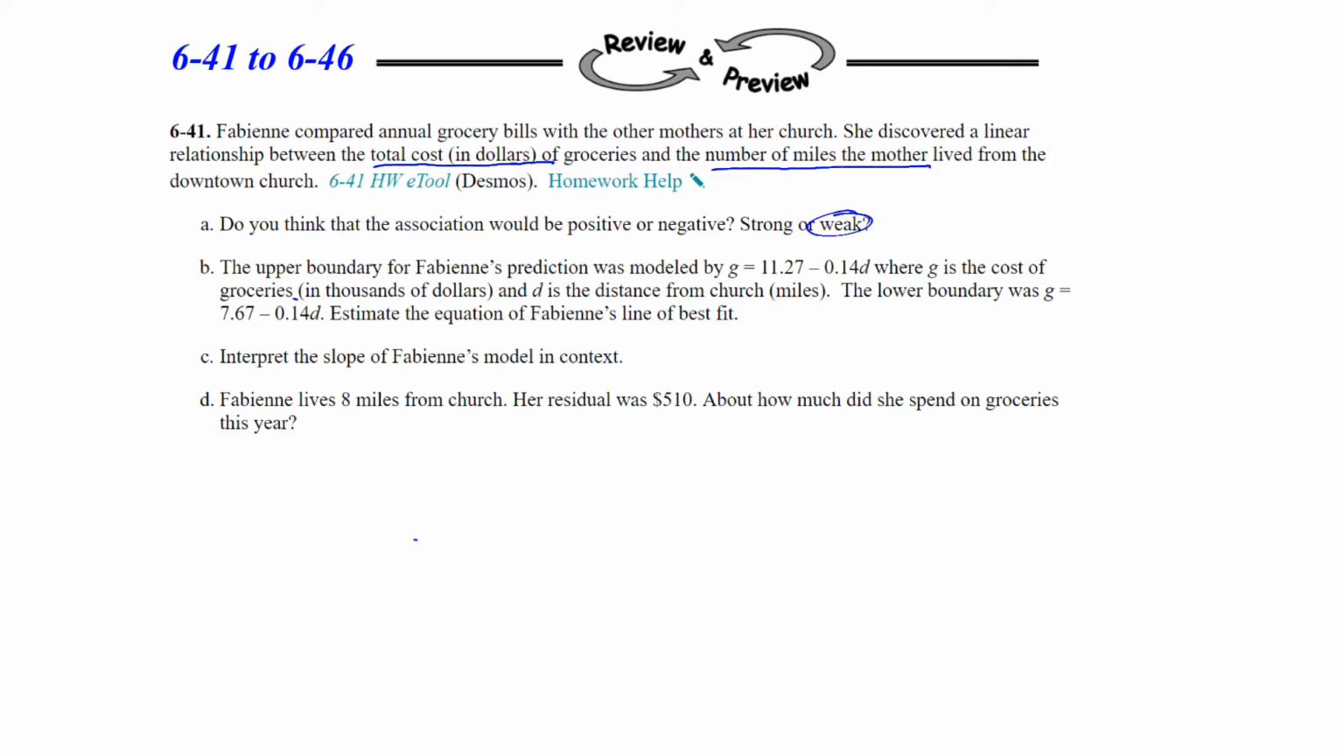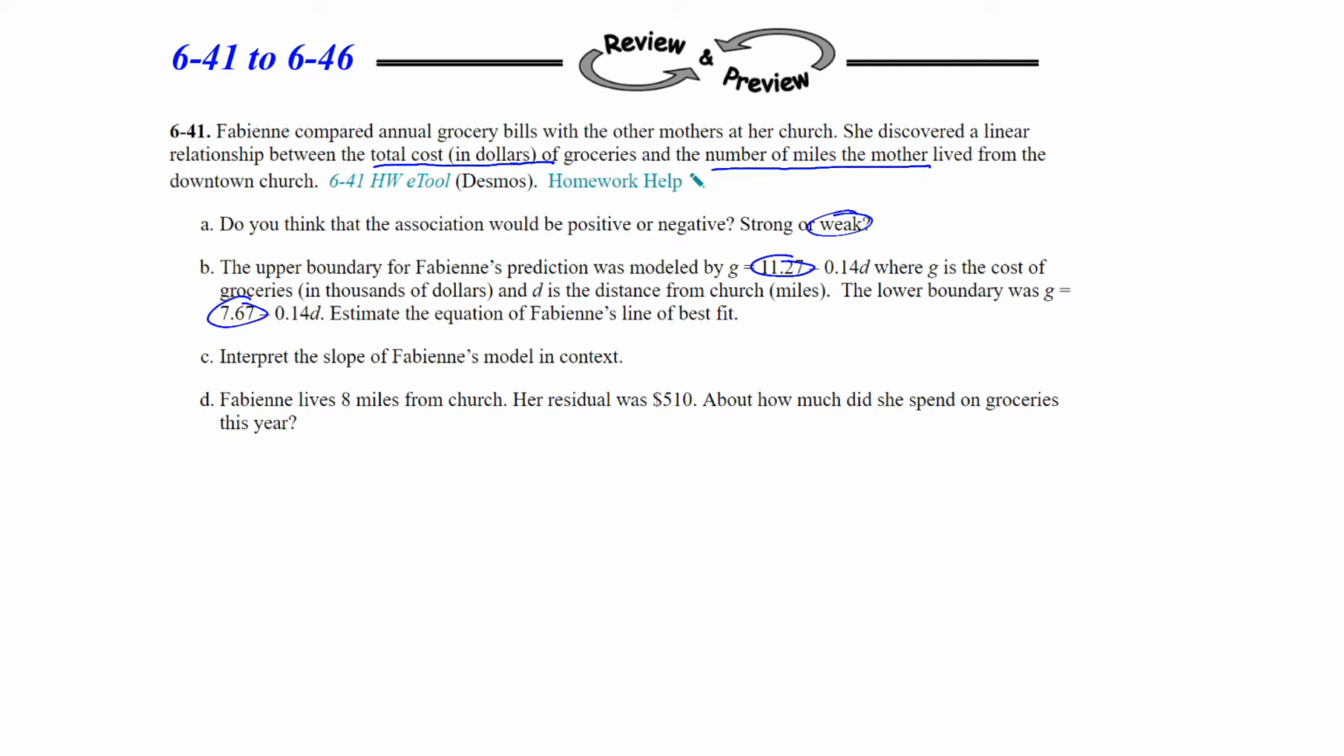Now, if you take a look, your slopes for both of these scenarios are going to be the same. Remember, your upper and lower bound is going to be dealing with that distance, and they're going to be parallel to each other. So that's why those slopes are the same in each of those. We need to estimate the equation of Fabian's line of best fit. Since the upper and lower bound are the same distance away from the line of best fit, and the slopes would be the same, then we really need to find the middle of these two.